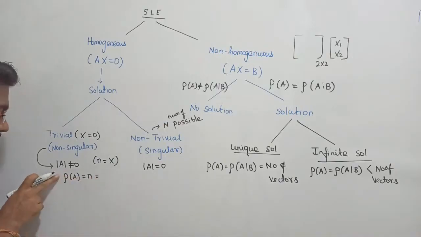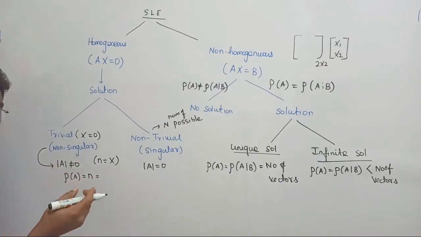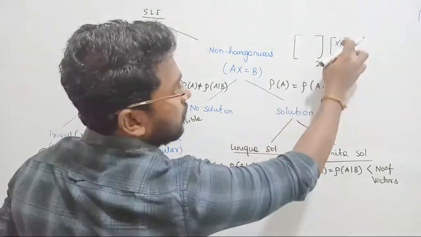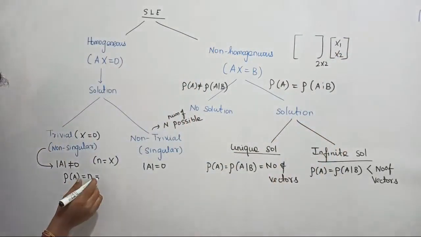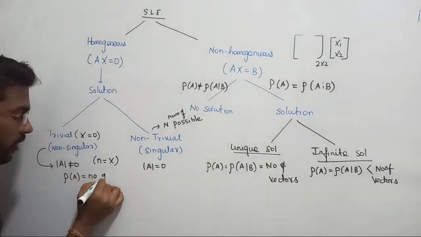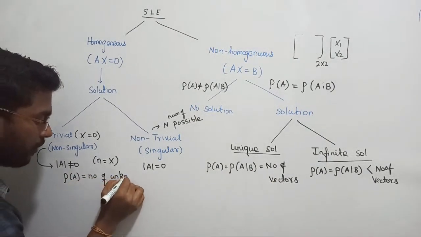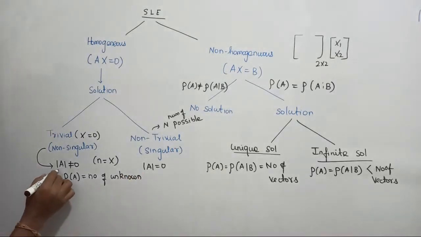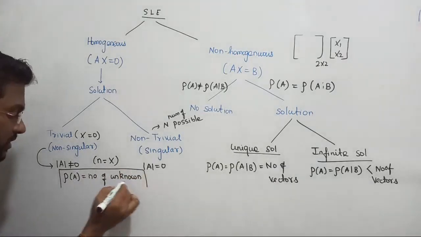Listen, I am repeating once again. Determinant not equal to 0 அப்படினா அந்த matrix ஓட rank எவ்வளோ? Rank of the matrix should be equal to order of the matrix, whereas order of the matrix equal to number of unknown vectors. Such that I can say directly, rank of the matrix should be equal to number of unknown vectors. So the conclusion is directly, if the rank of the matrix and unknown vectors are equal, then that system will provide